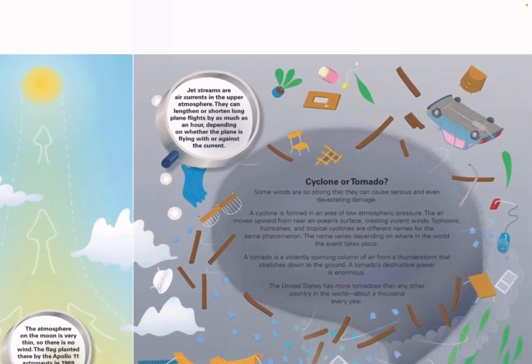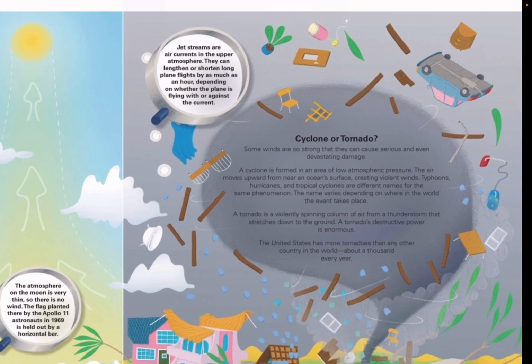Jet streams are air currents in the upper atmosphere. They can lengthen or shorten long plane flights by as much as an hour, depending on whether the plane is flying with or against the current.